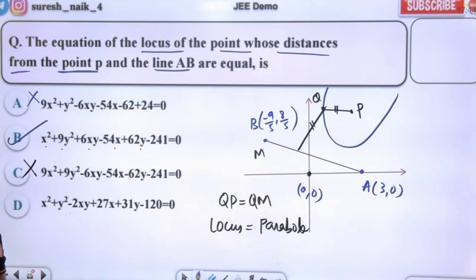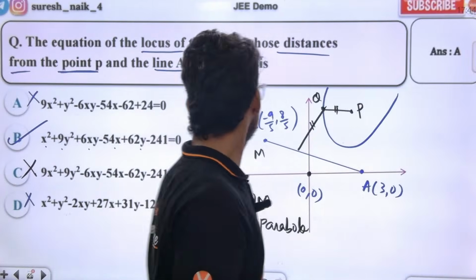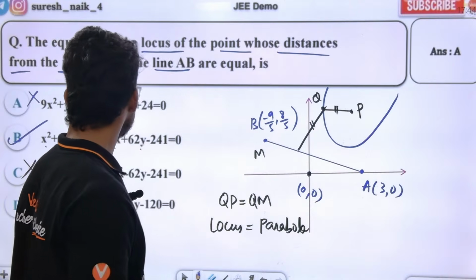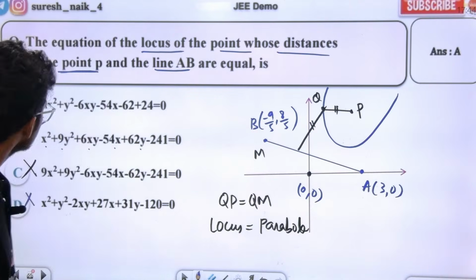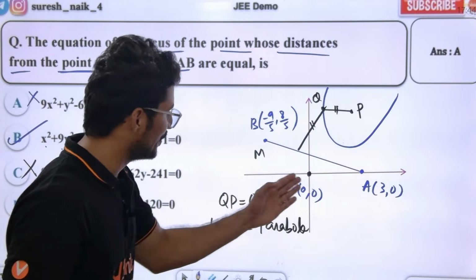Here the coefficients of y square and x square are equal, so this is also not possible. B should be the right answer. Oh, option A. Option A is not possible. Check how option A is correct.